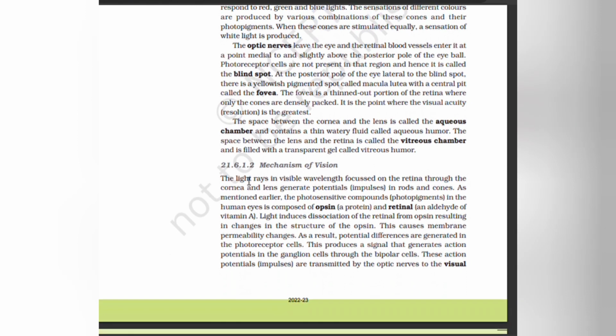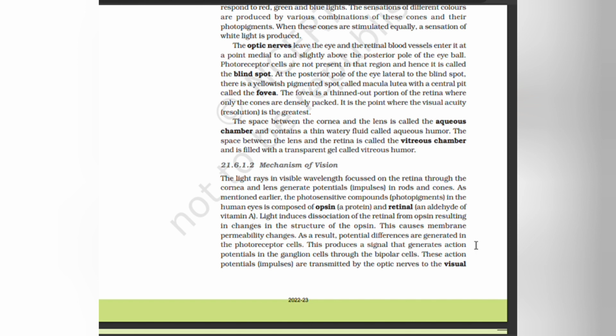Mechanism of vision. Light rays in the visible wavelength are focused on the retina through the cornea and the lens and generate potentials in rods and cones. As mentioned earlier, the photosensitive compounds in the human eye are composed of opsin and retinal. Light induces dissociation of the retinal from opsin, resulting in changes in the structure of the opsin. This causes membrane permeability changes. As a result, potential differences are generated in the photoreceptor cells.